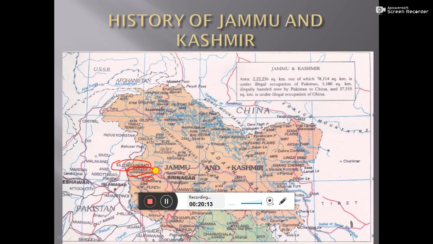Then Baramulla. Here you can see one river connecting. This is the Jhelum river, and from here one bridge is there so that they can go to Baramulla, and then they will go to Srinagar. Because if they went directly, they would have to climb the mountains, and they had brought thousands and thousands of people in jeeps.